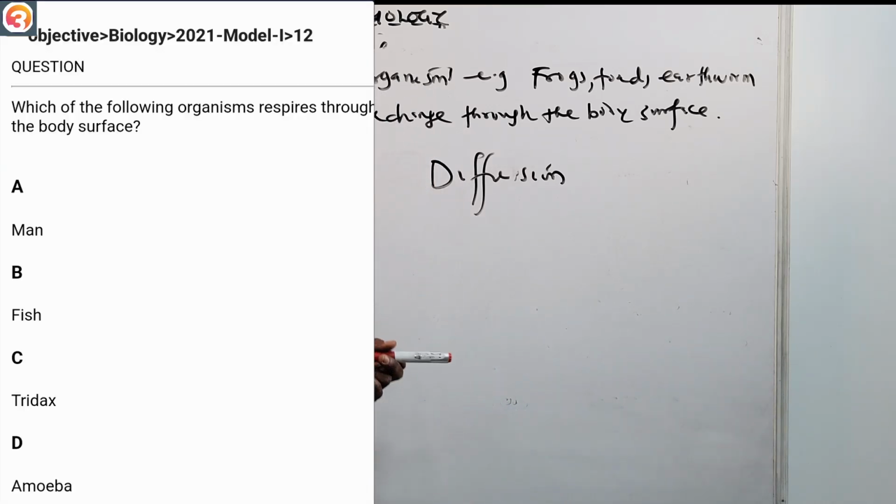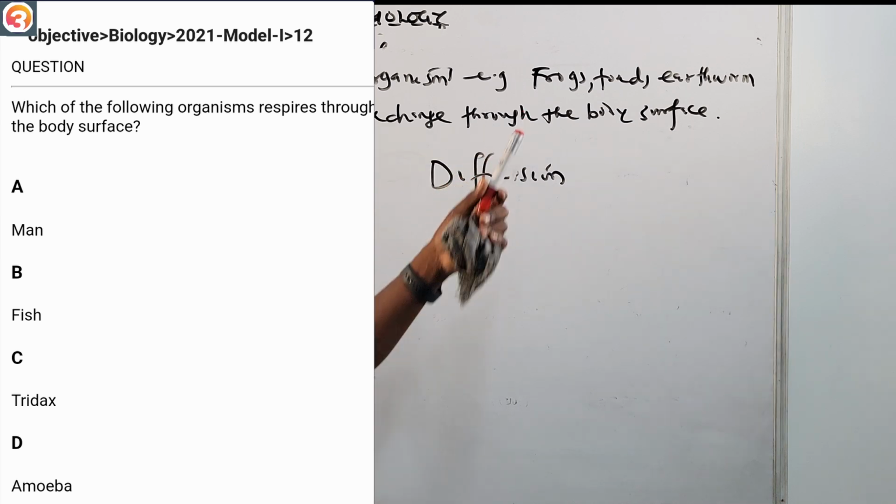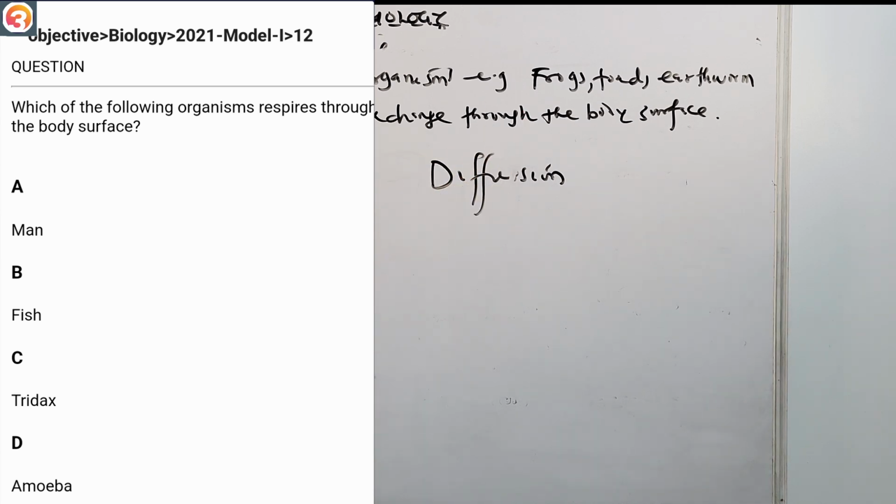Now 2021 number 12 says which of the following organisms respires through the body surface? Through the body surface again. The correct answer there should be amoeba. The amoeba uses its body surface to respire. It's not man, it's not fish, neither is it the other option.